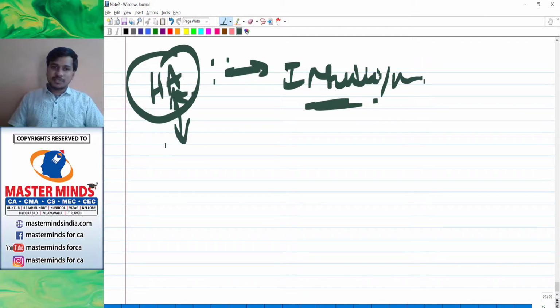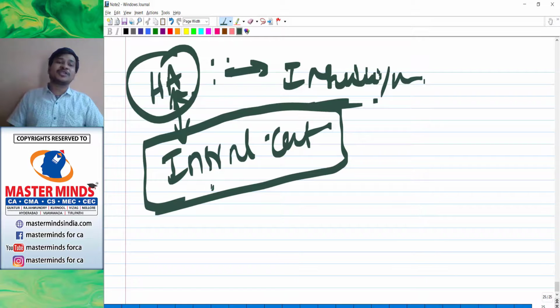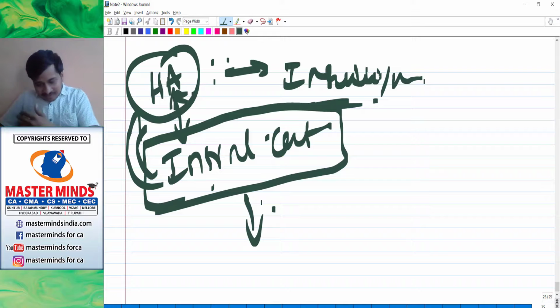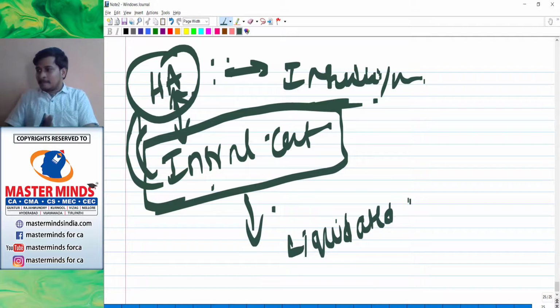Anyways, at one point of time, Hindustan Antibiotics was not in a position to recover, so it went for internal reconstruction. And for your kind information, my dear children, even after the completion of the scheme, the internal reconstruction was not able to make Hindustan Antibiotics good, and that is the reason later on it was liquidated. As I told you, if there is a hope to revive, they will do internal reconstruction.